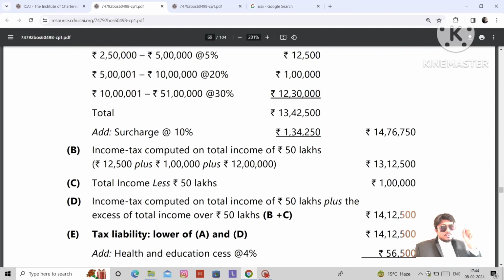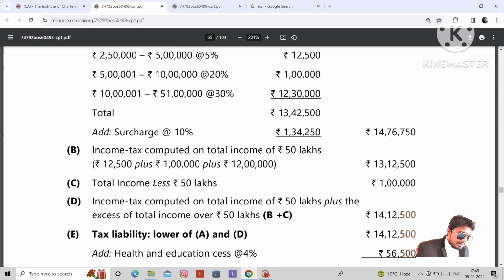Now we need to go for step 4. What is step 4? Step 4 means compute the tax liability up to 50 lakhs, and then the excess amount over and above 50 lakhs, there is an amount, add that amount to the tax liability.